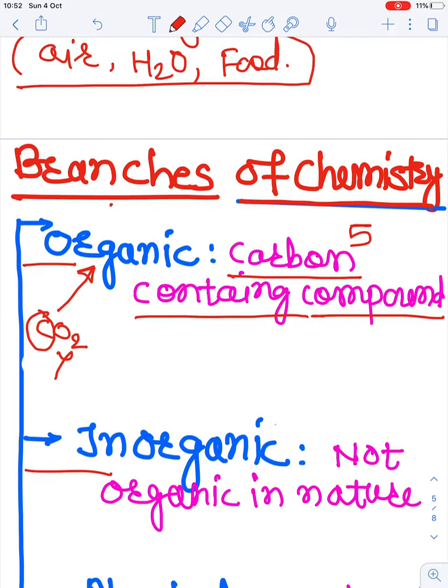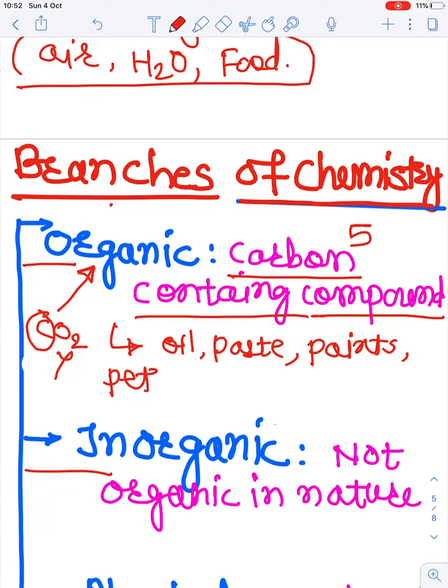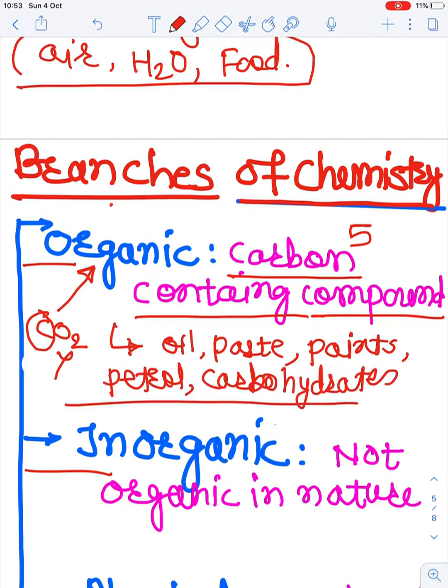But most of the substances which contain carbon, that is, we can say oil or the paint, the petrol, diesel we use, or the carbohydrates, all these substances contain carbon as a main ingredient, and therefore the study of all these substances we can say comes under the organic chemistry.